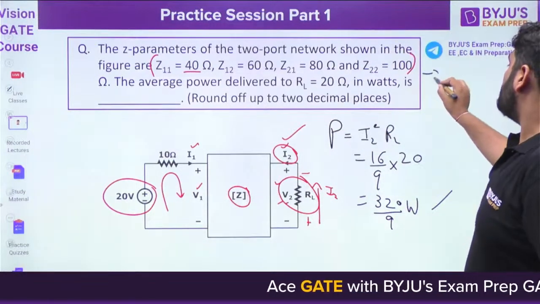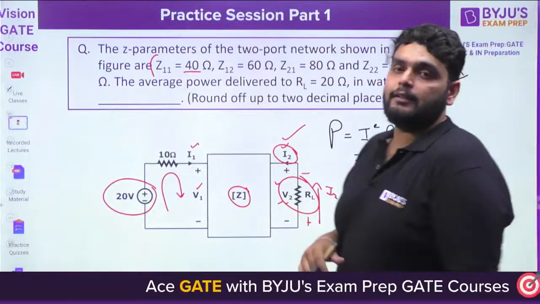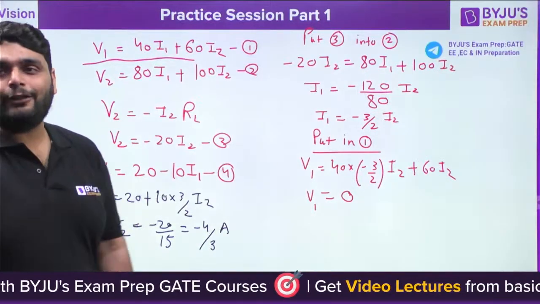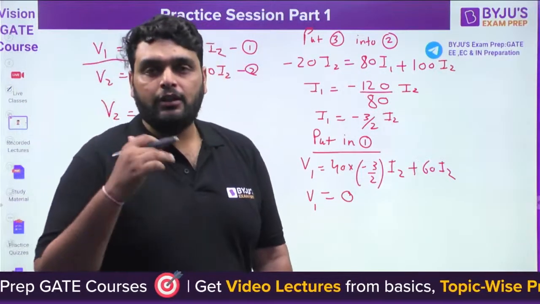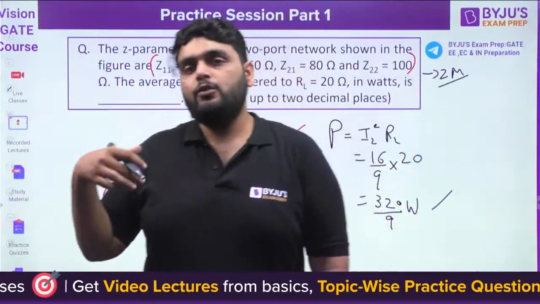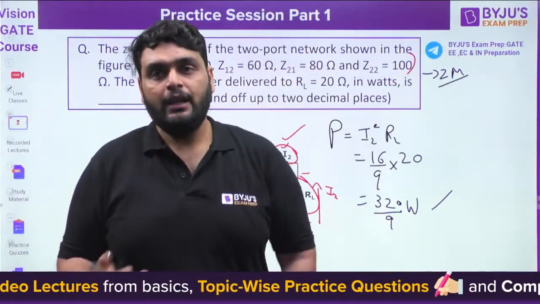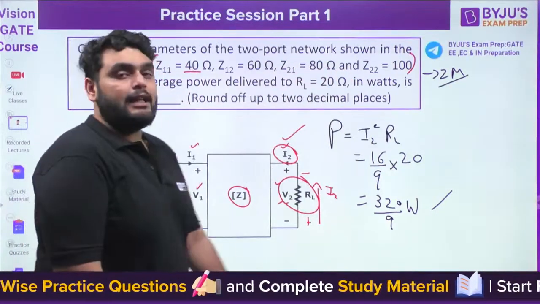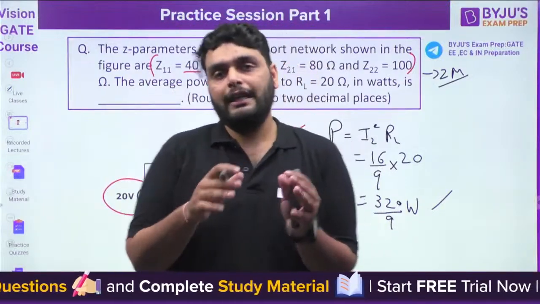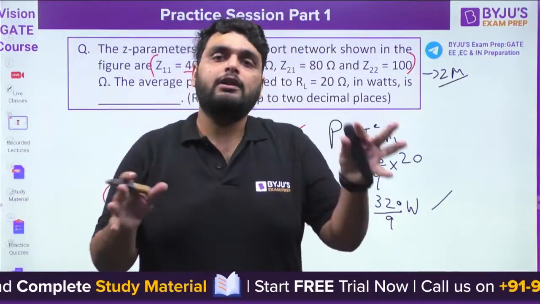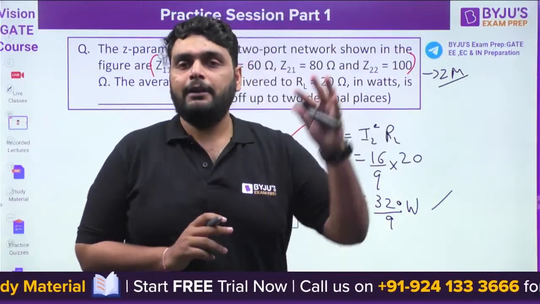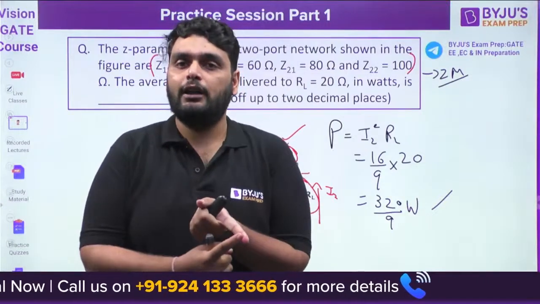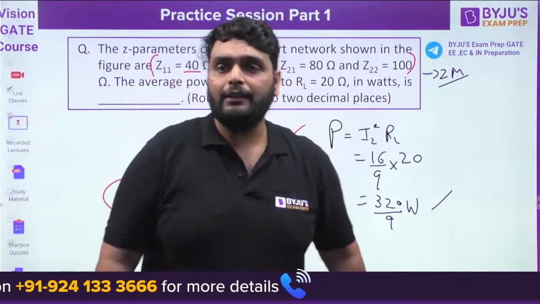Again, this is also a 2 mark question, but this is a moderate level question. Why? Because you have 4 equations and 4 variables, and you can find I2 in whatever way you want. The earlier question we did was a high level question. Also, if in this question I ask for the maximum power delivered, then it becomes a high level question, because in a high level question, always remember 2 or 3 concepts collide in one question. For example, for the maximum power theorem, we have to use the Thevenin's voltage and the Thevenin's resistance also. Understood? Yes or no?